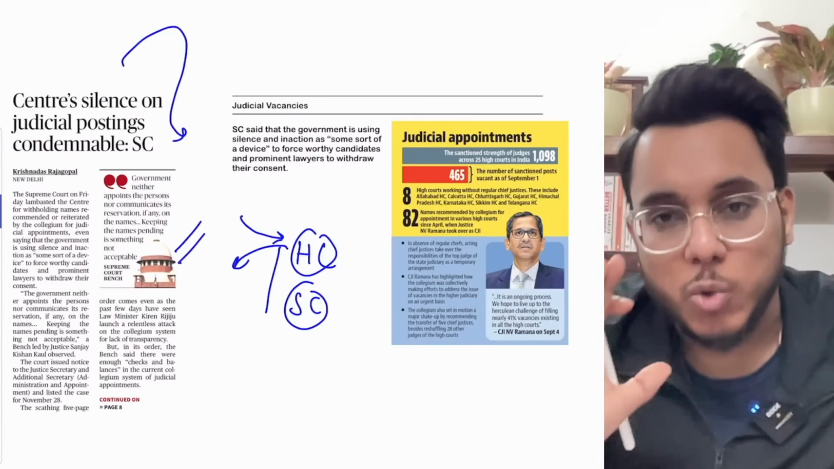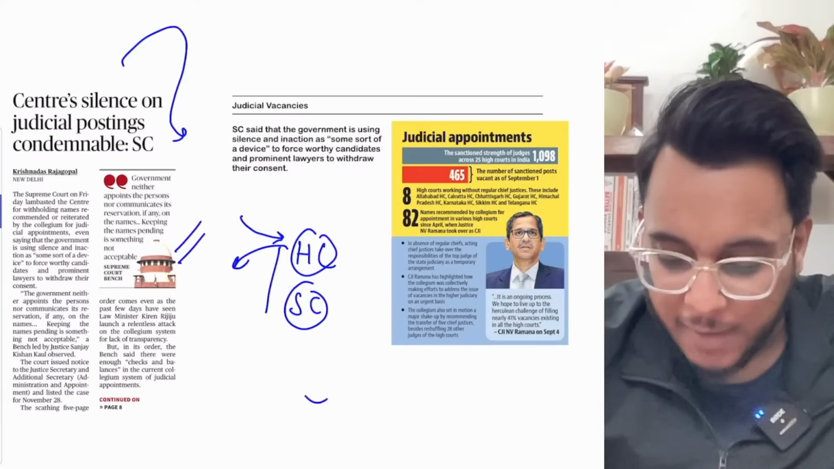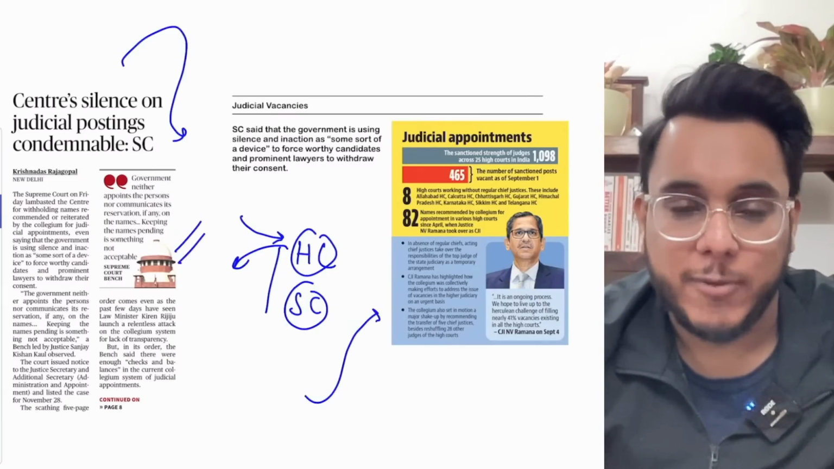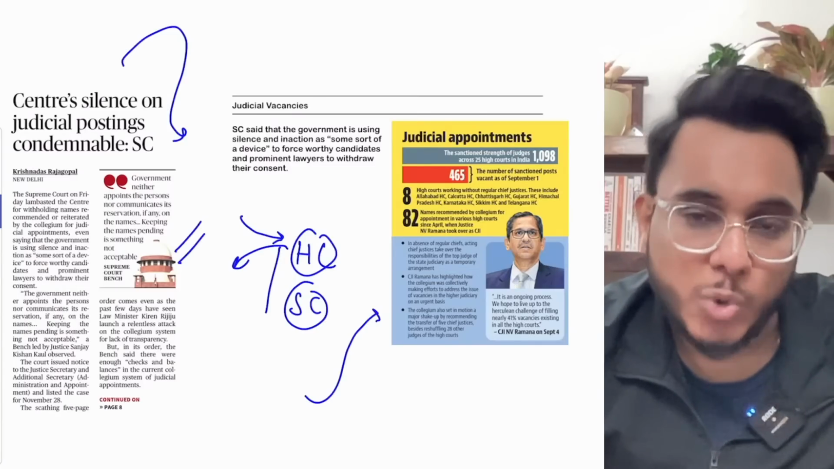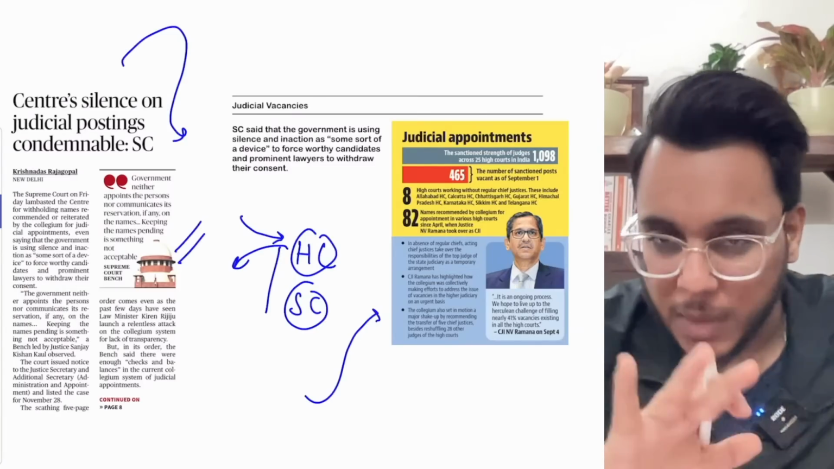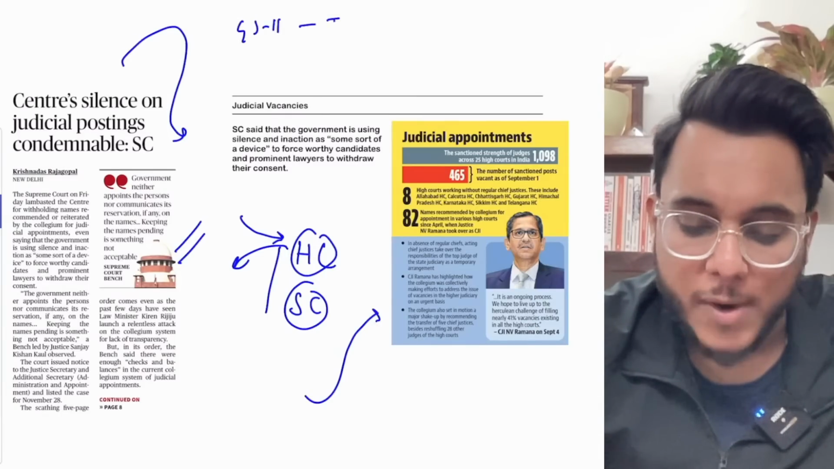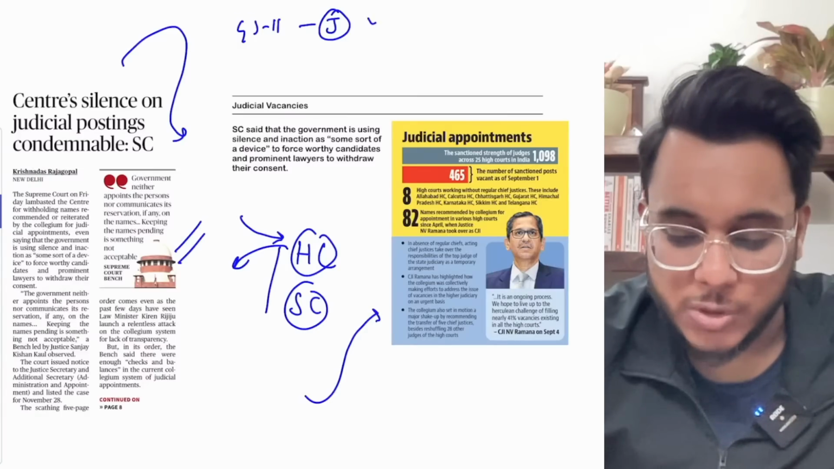Now first of all, to tell you the extent of the problem, I have used here an infographic, and here we have taken the data from September 2022. Okay, now before going into this particular article, first of all, the utility of this article will be in GS paper number 2, issues related to judiciary.